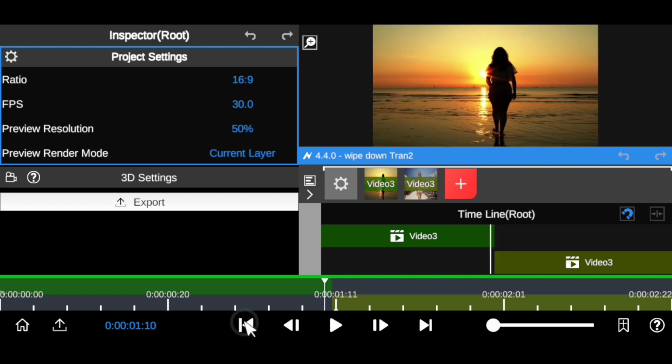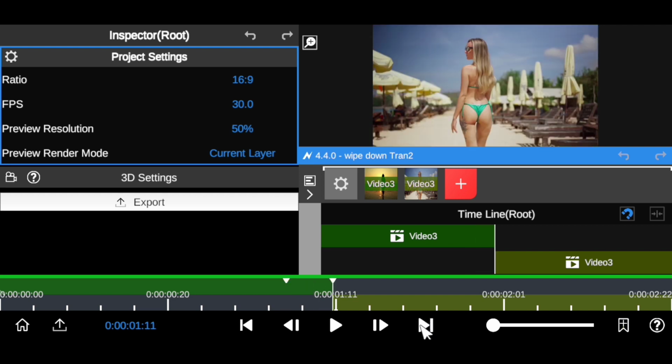So you want to come towards this place, and you want to make a count of 5 frames. You want to count 1 2 3 4 5 right here. You can set a marker onto that spot right here, and you want to count another 5 frames forward again, 1 2 3 4 5, to return back to the exact point. Then you want to come to this and count another 5 frames, 1 2 3 4 5 right there, and set another marker on that spot right there.